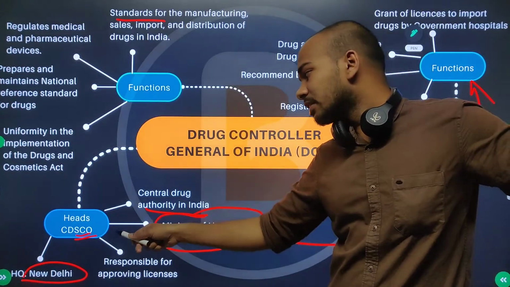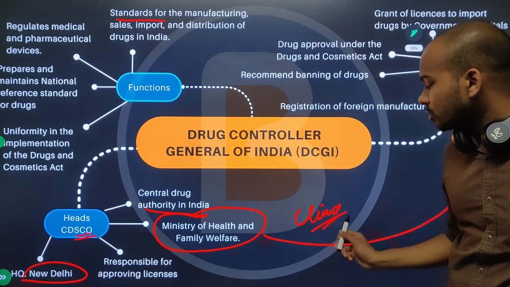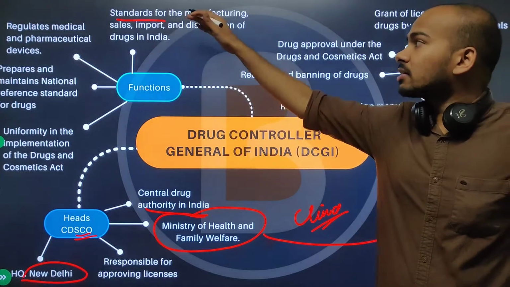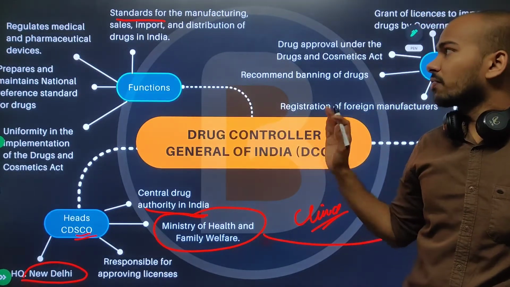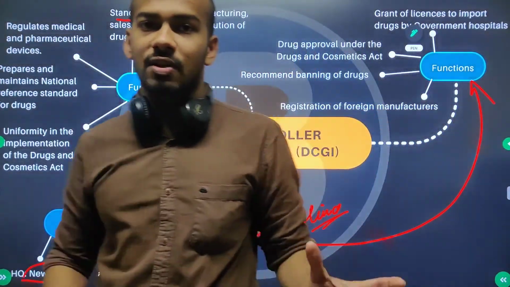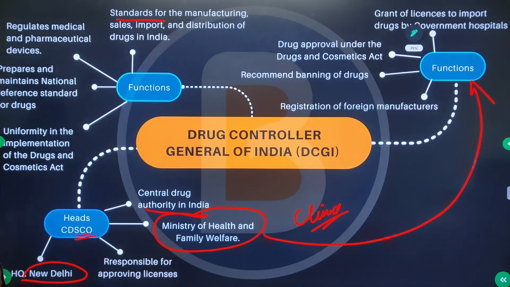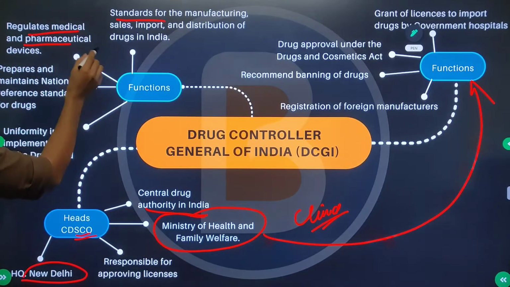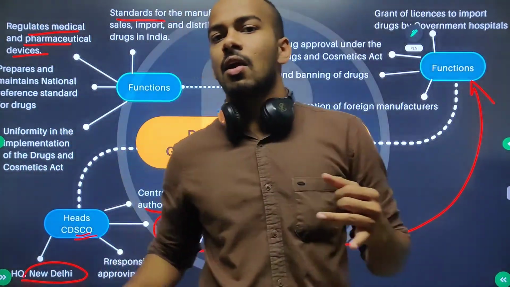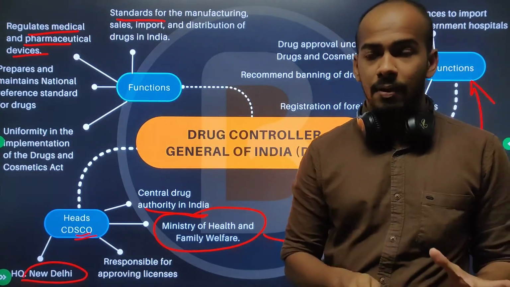So actually CDSCO is going to have multiple clinics to conduct tests and all. They have like 6 labs to do testing and all. So the standards are going to be set by the Drug Control General of India. So certain standards should be there, that it should not have adverse effects on the general public. So such standards are going to be set by the DCGI, and they are going to regulate medical and pharmaceutical devices. So whatever surgical equipment or whatever scanner, whatever it is, you have to check it's not going to create any kind of health issue for the people.